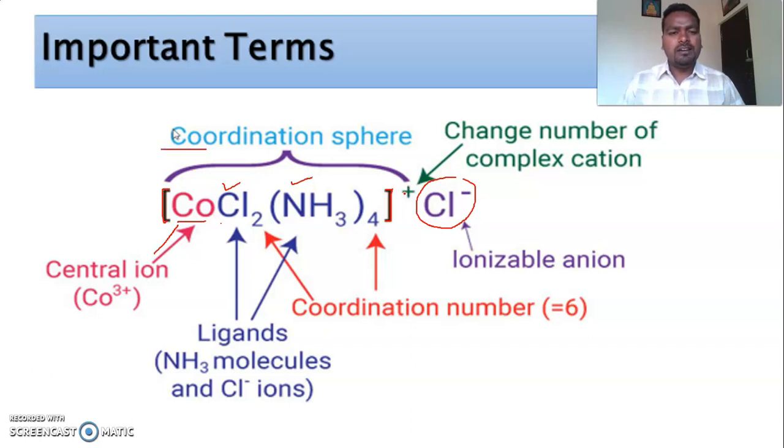And this is the charge of the complex, and the species which is present outside the coordination sphere is called the ionization sphere. And the number of coordination bonds present around the central metal ion is called the coordination number. So these are some of the basic things you must know before going to study this chapter.